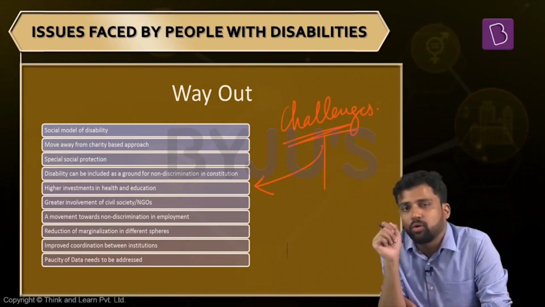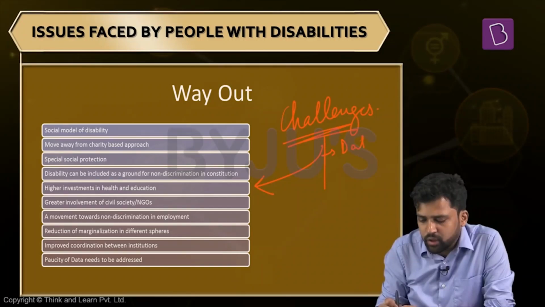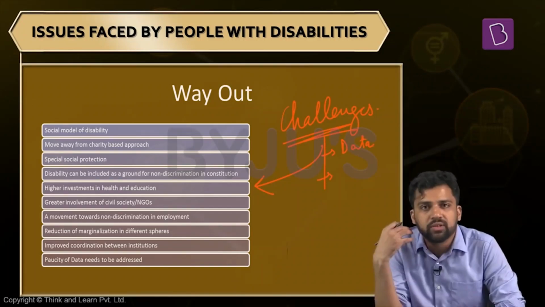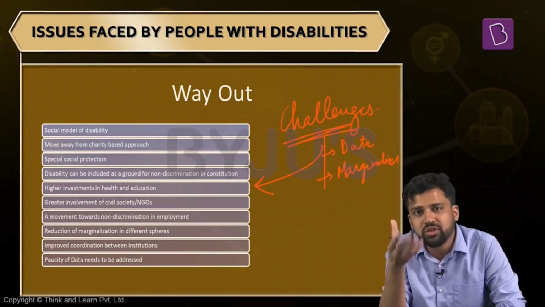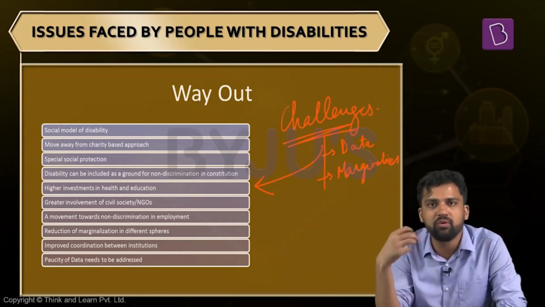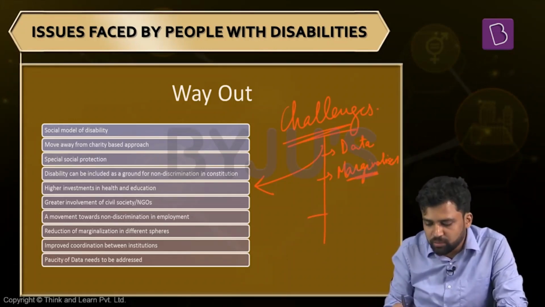Lack of data is one big problem. We need to address that. Next, we do not have adequate representation of people with disabilities in our policy circles. So they are marginalized. We do not have sufficient members in the civil services who come from this background. We do not have sufficient politicians who come from this background. Since we do not have sufficient representation of people with disabilities in these areas, their voice is not there, they are marginalized. So their perspective is somewhere lacking.